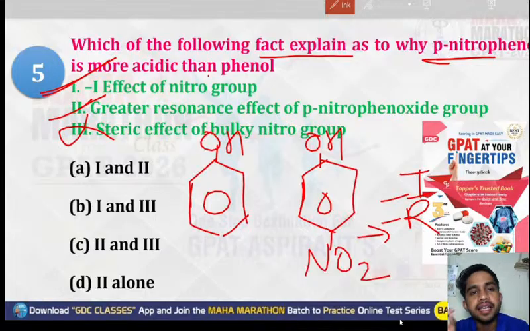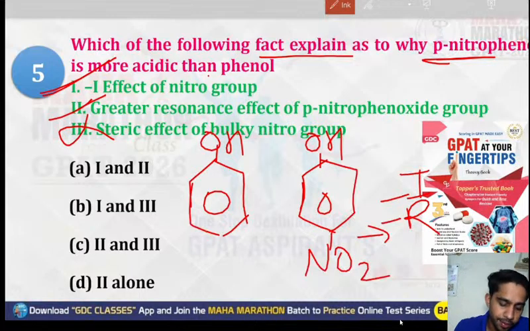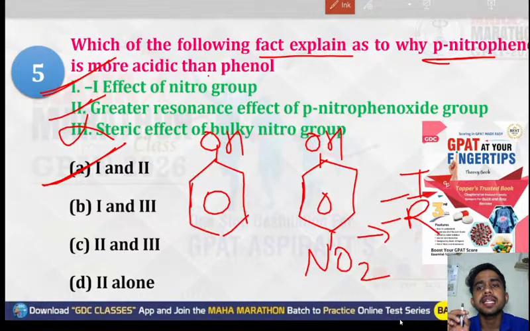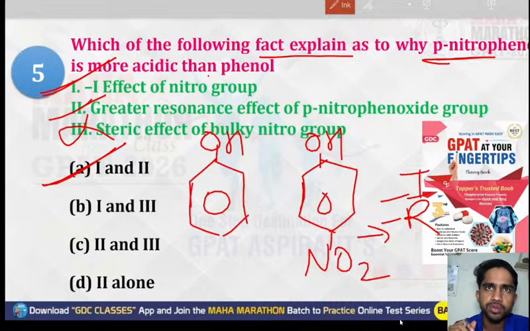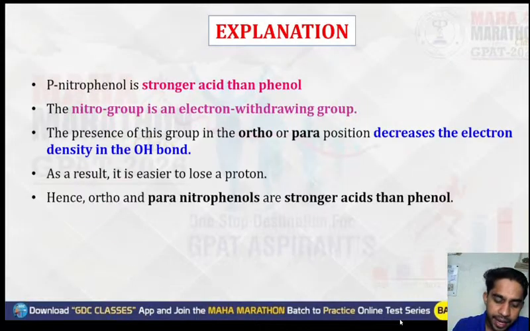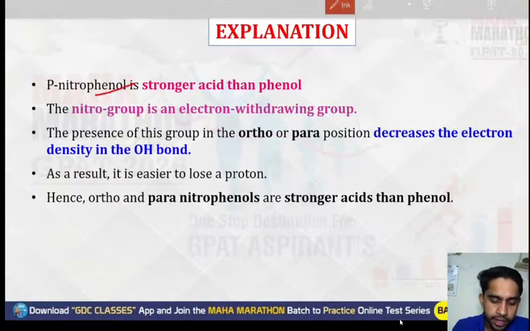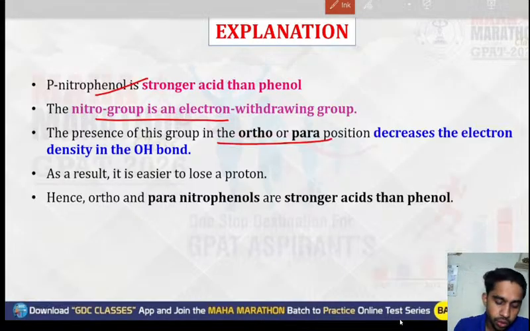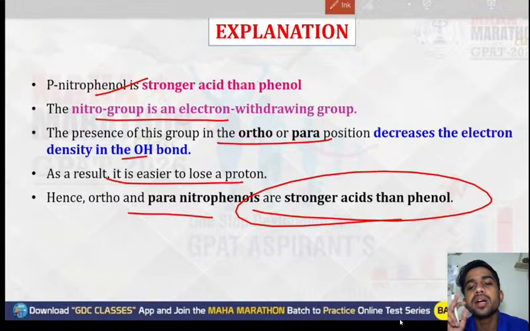That is the minus I effect of the nitro group and the greater resonance effect of the para-nitrophenoxide group. So the correct option is option A, first and second. These are the reasons why para-nitrophenol is more acidic than phenol. The nitro group is an electron withdrawing group, and its presence at the ortho and para positions decreases the electron density of the OH bond, and as a result it is easier to lose the proton. That's why ortho and para-nitrophenols are always stronger acids than phenol. So that was the right answer.